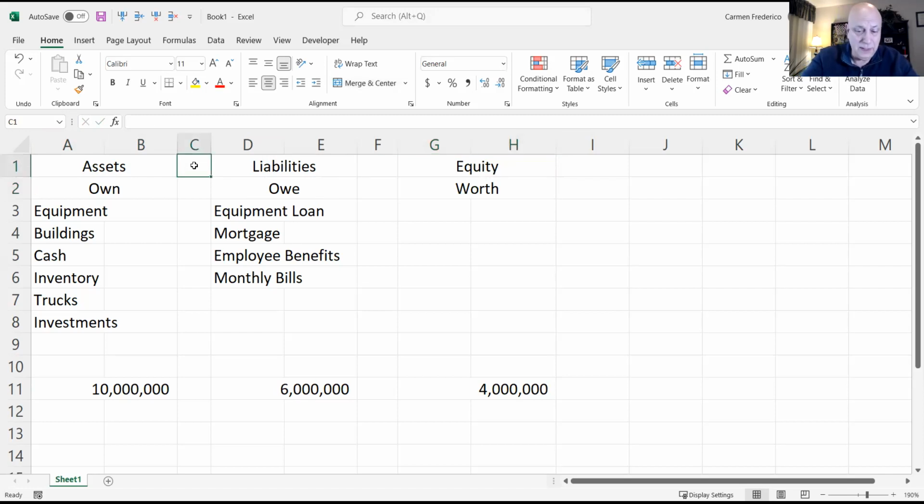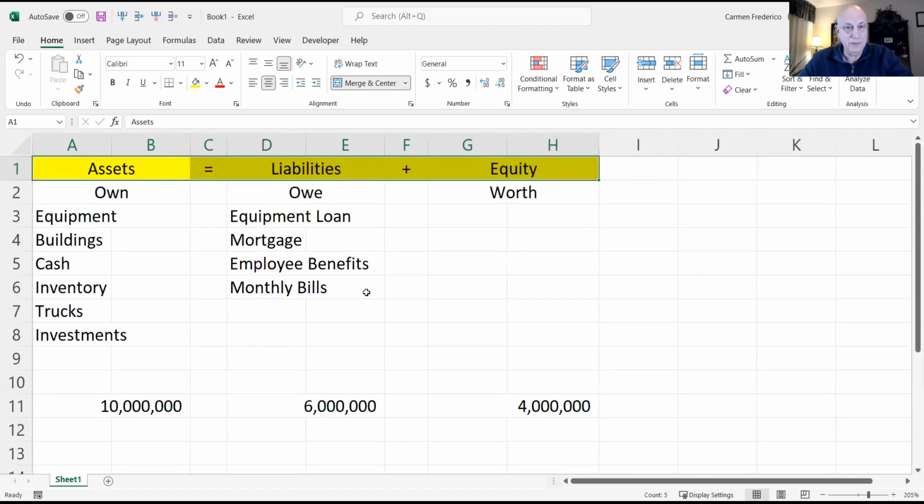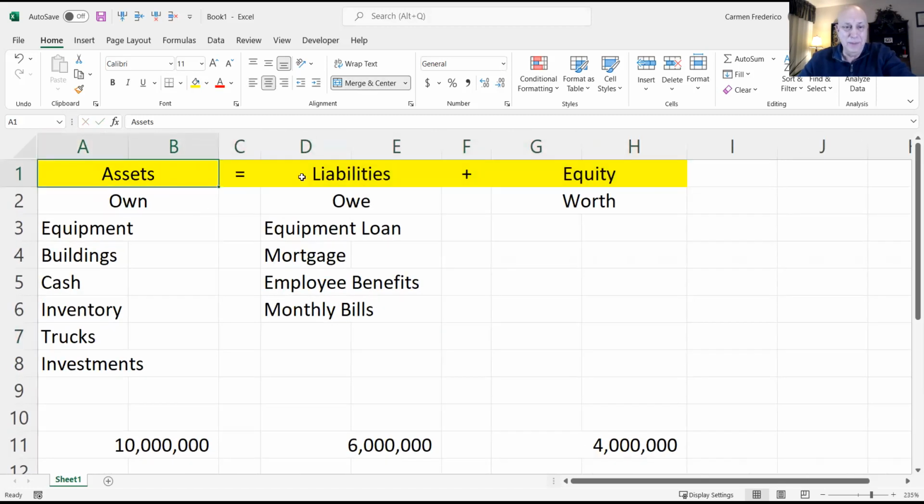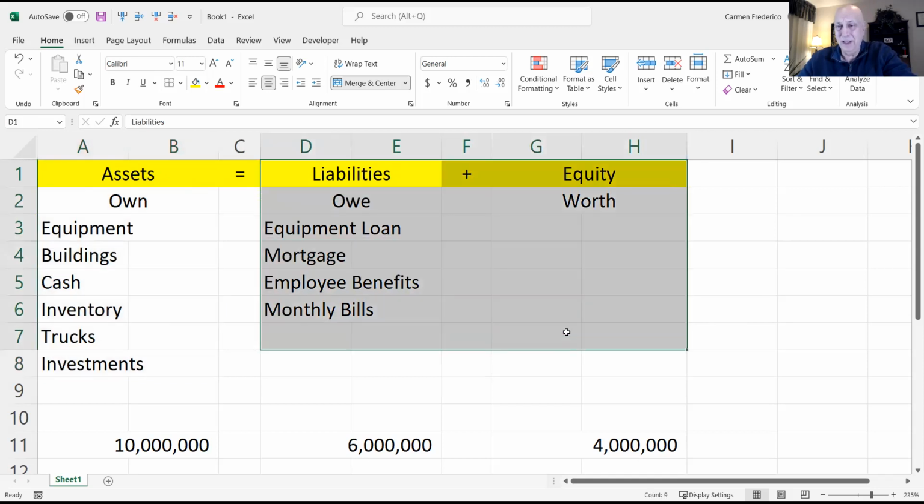So if we put an equal sign here and put a plus sign over here in this column, we have what we know as the accounting equation. Assets equals liabilities plus equity. This is the most fundamental and most important thing in accounting. As simple as this looks, it's very simple, right? You have assets equals liabilities plus equity. But this equation must always be balanced. The left side of our equation must always equal the right side of our equation. Always, must always be equal.